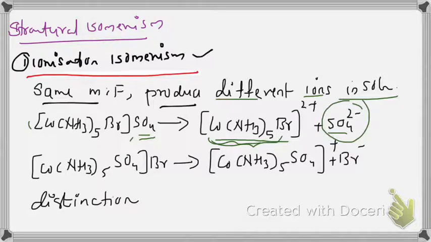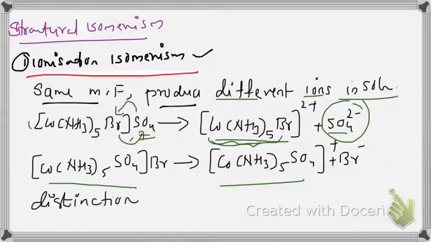But here the molecular formula is the same, the only difference is that sulfate is inside the complex and bromine is the counter ion. Here [Co(NH3)5SO4]+ and Br- are the 2 ions furnished in the solution.